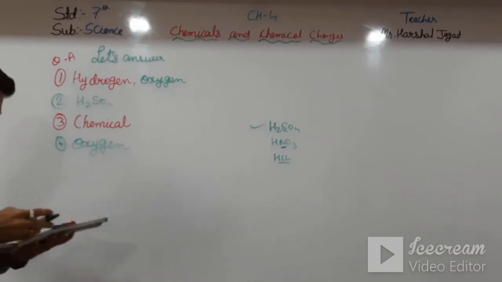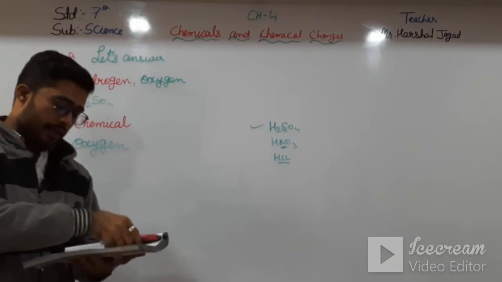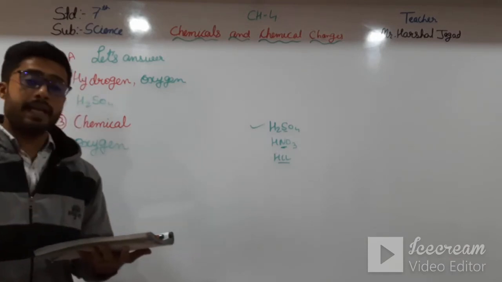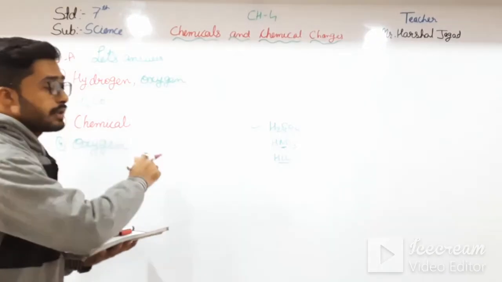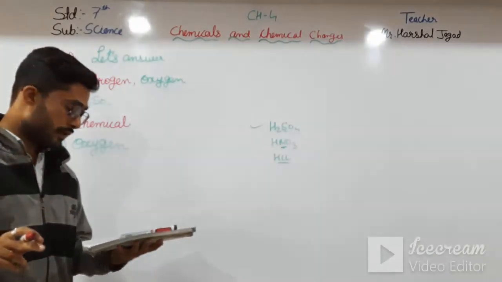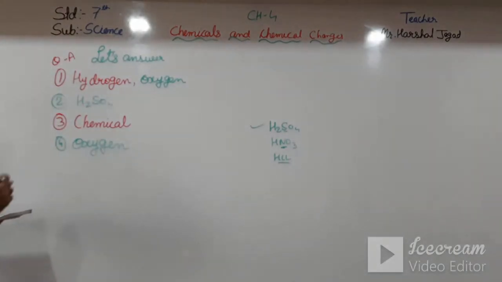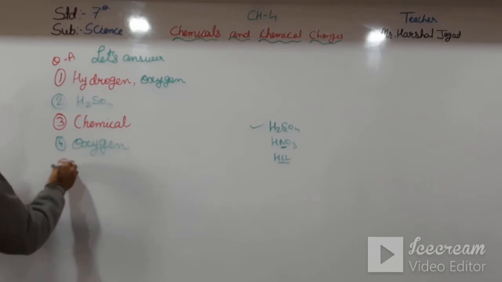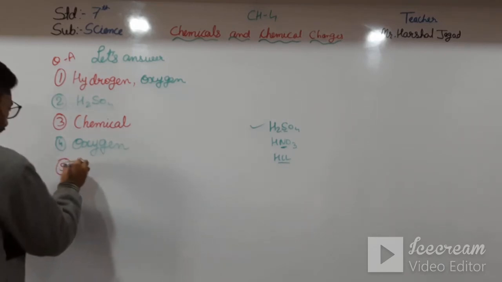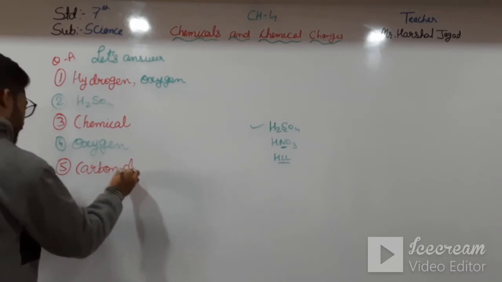Fifth one: dash is released when vinegar reacts with baking soda. Here I have written that equation. Carbon dioxide is released when vinegar reacts with baking soda. So the fifth answer will be carbon dioxide.